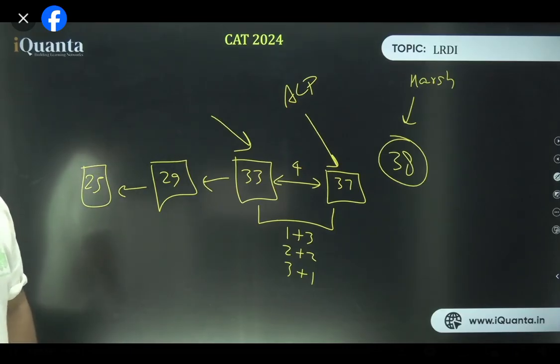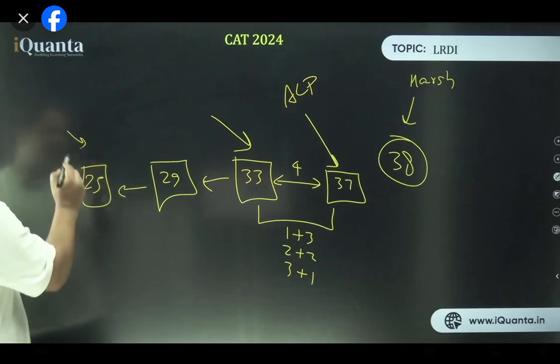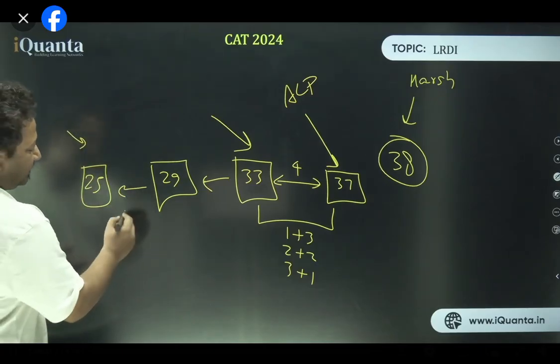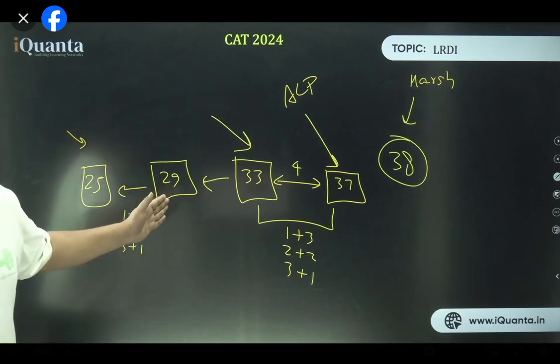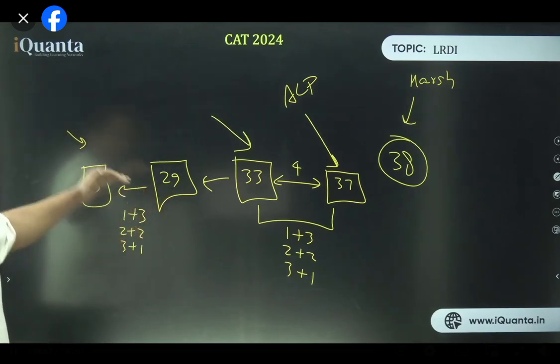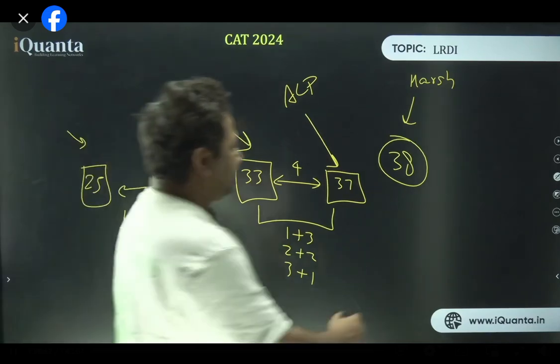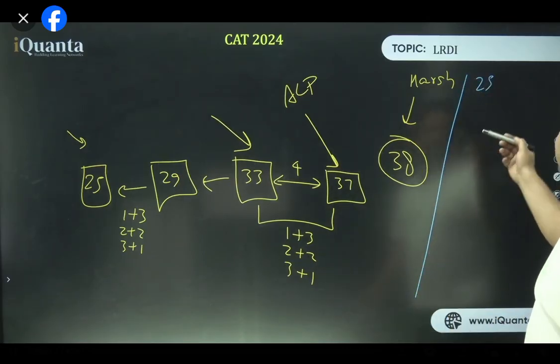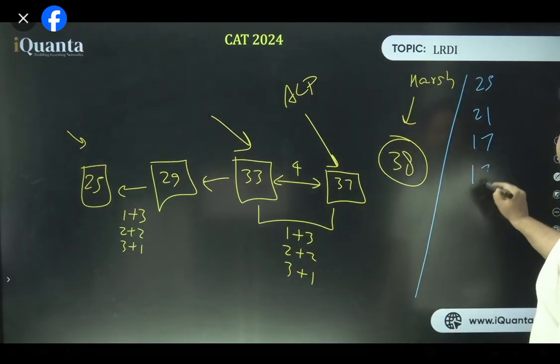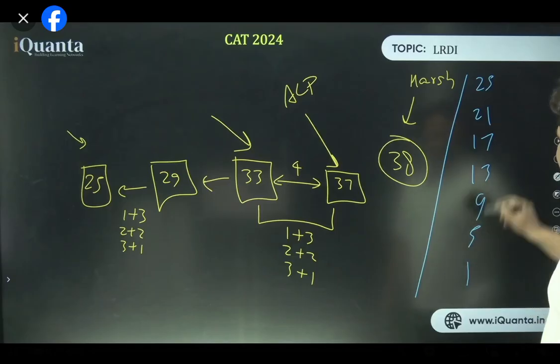Are you getting it, everyone? Are you guys getting it? So if I pick the 25th, then again the same pattern. If he picks 1, I pick 3, he picks 2, I pick 2, he picks 3, I pick 1. To ensure that I'm at the 29th. सबको समझ में आ रहा है? So I'll just subtract -4, -4, -4. After 25, I'm going to write over here because I don't have any space left. From 25, the winning positions for myself: -4, -4, -4, -4, -4, -4. These are the winning positions.